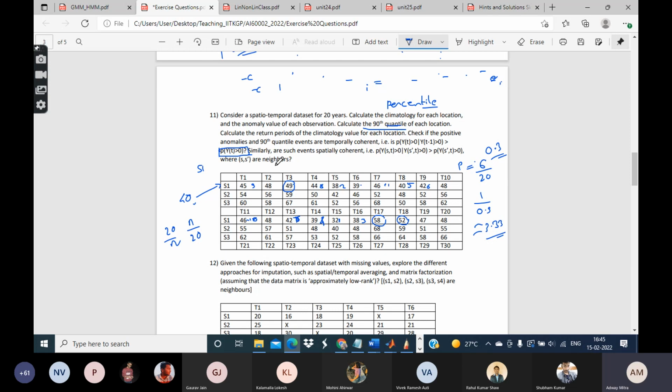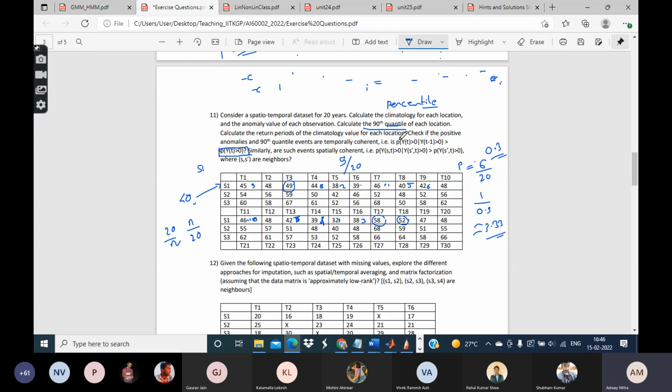Now what are you going to calculate? You are going to calculate how many of those y's are positive. Let us say that 9 of them are positive and 11 of them are negative. In that case, 9 by 20 is this probability.